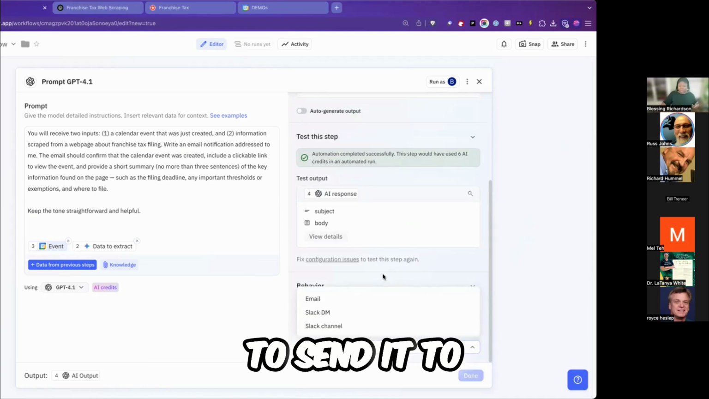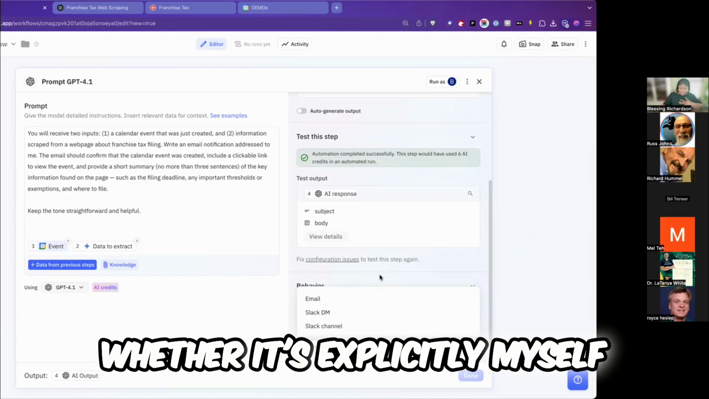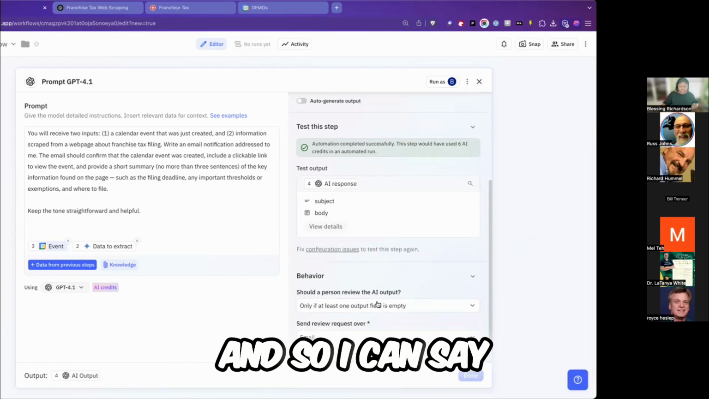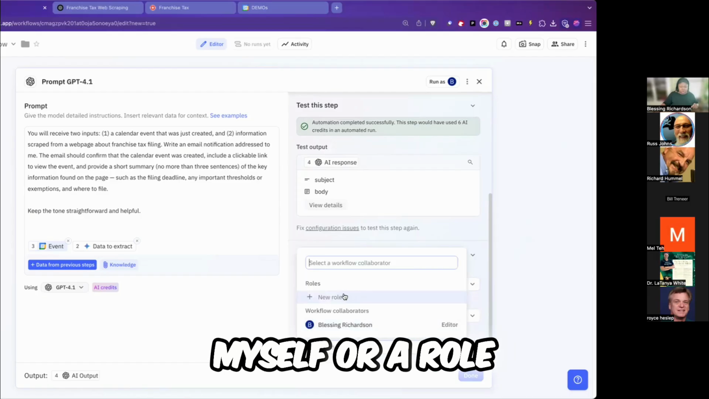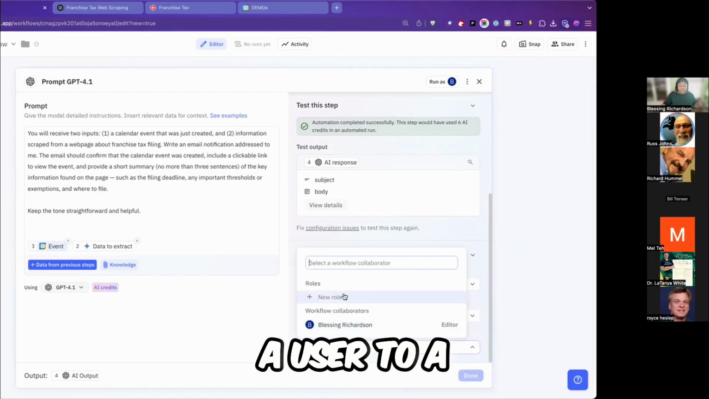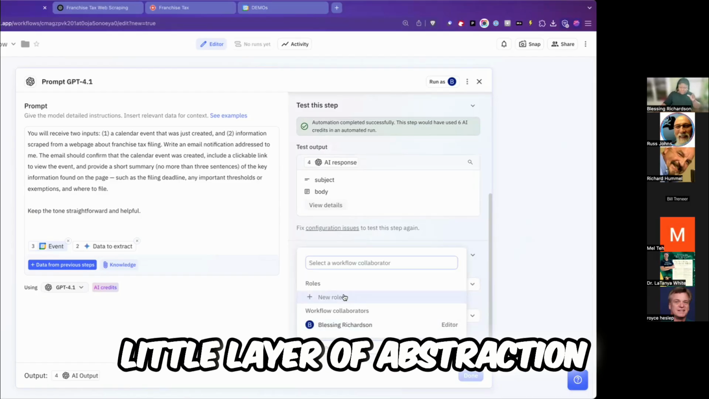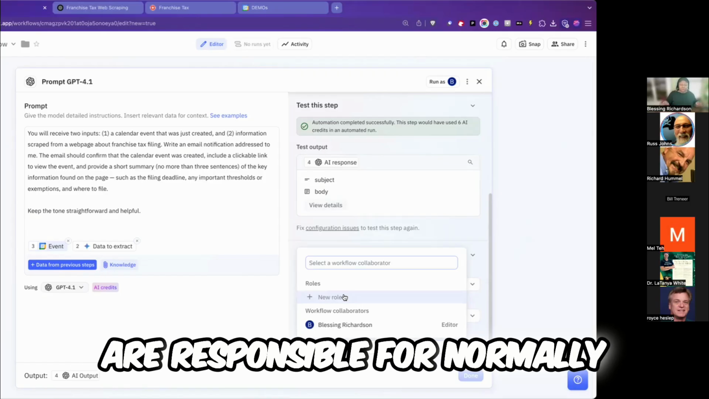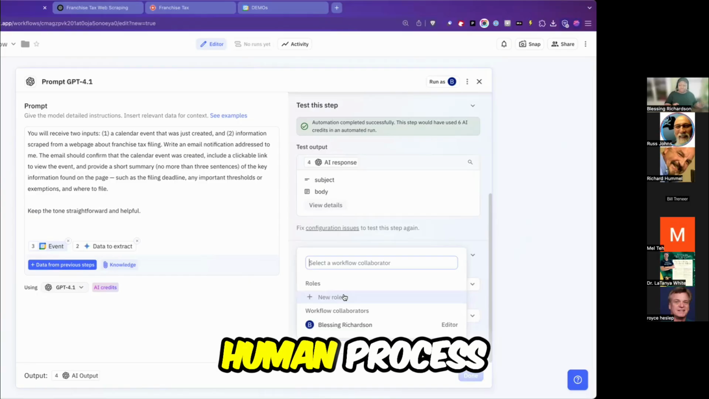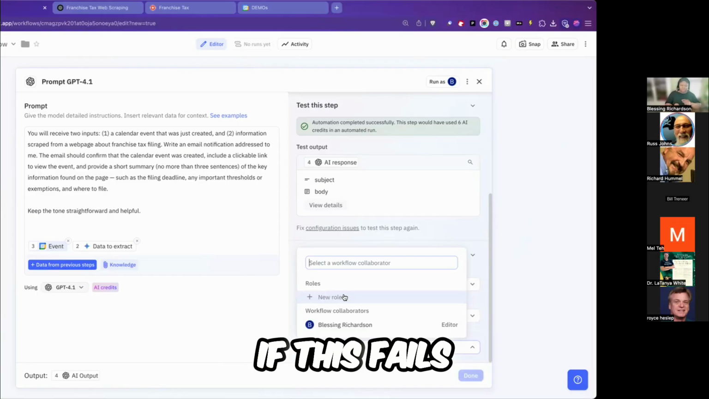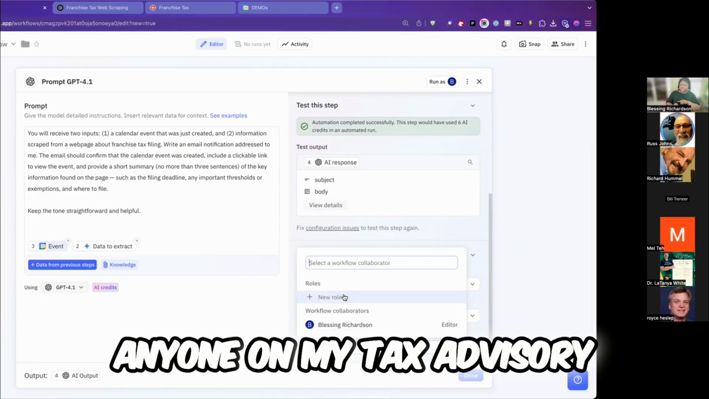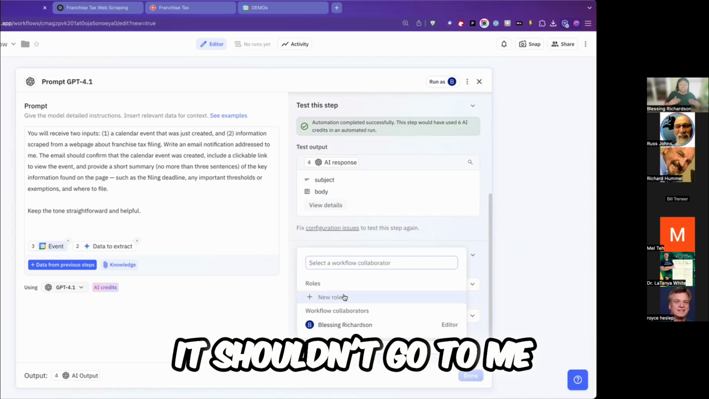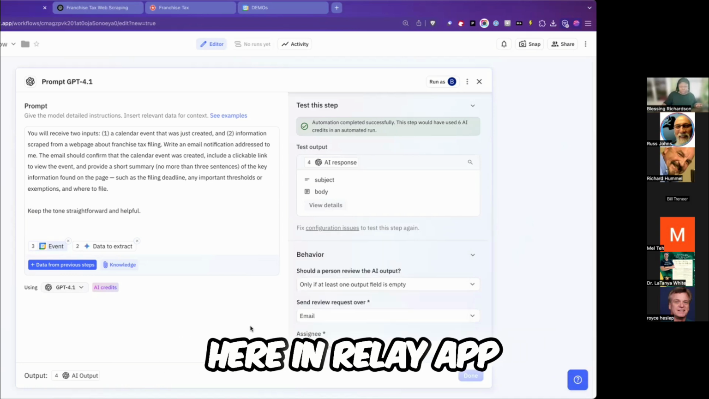and who to send it to, whether it's explicitly myself or somebody who has a role within the business. And so I can say, send the email to myself or a role, and you can assign a user to a role for the workflow. So this is one little layer of abstraction to say, maybe I have a team of people who are responsible for normally doing this. It's a human process. So if this fails, we want one of them to step in, right? Anyone on my tax team, my tax advisory team should be able to handle this. It shouldn't go to me. I can specify that here in Relay app.